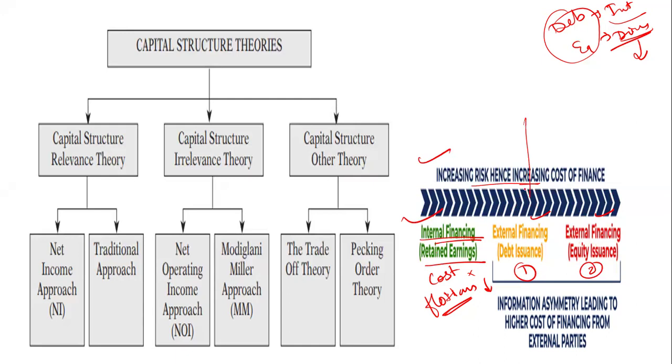Why choose a debt issuance? Because whatever the interest or floating charges, the company pays to the debtors, the interest rate is fixed, and there is no right of the debtors in the company. One more thing, there is a tax benefit given by the government. So that's why the company chooses debt.